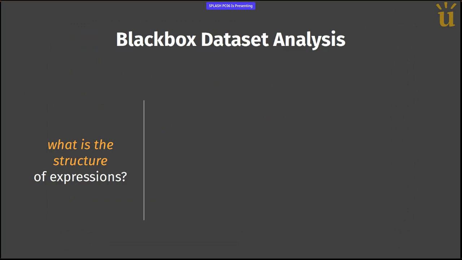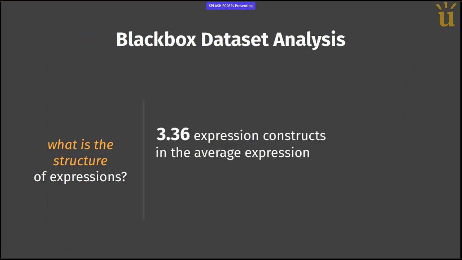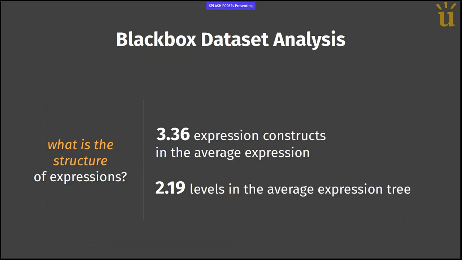About the structure of expressions, there are more than three expression constructs in the average expression. And if we look at the tree of these expressions, these trees have more than two levels in general. Now, what do these numbers mean?